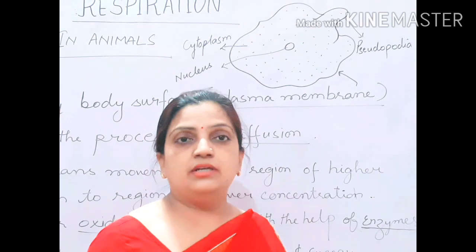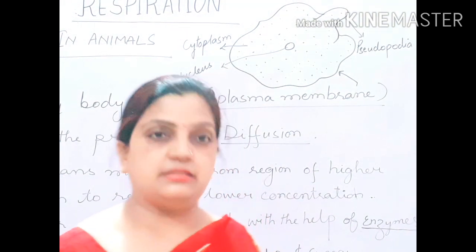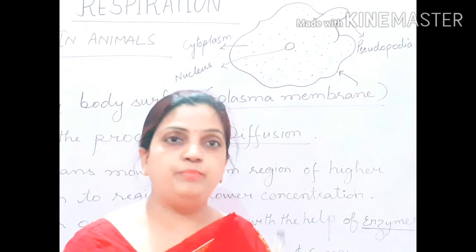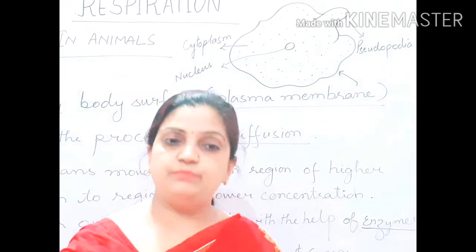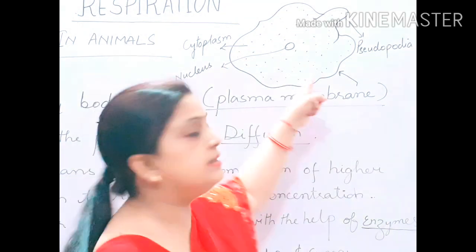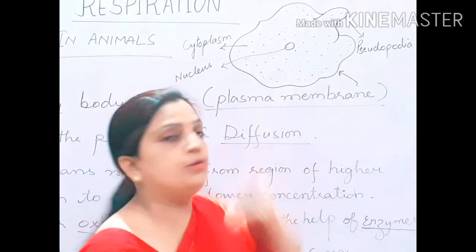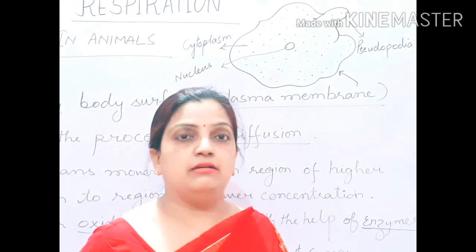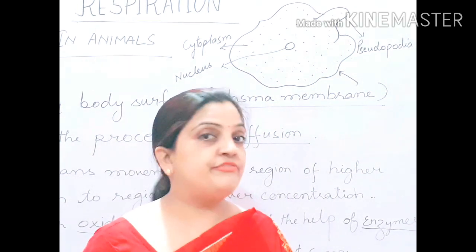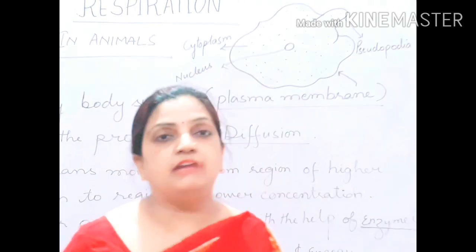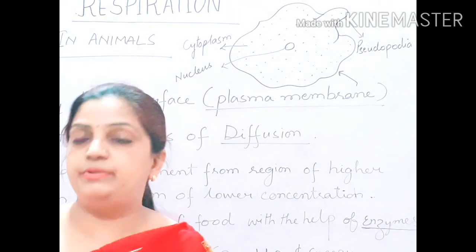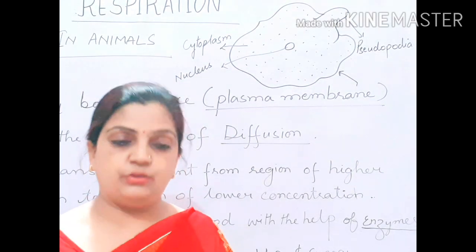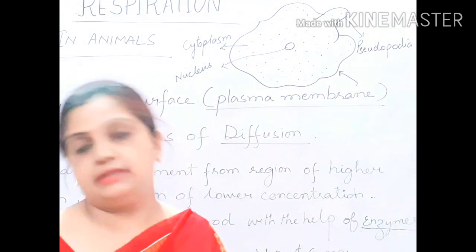Amoeba is a unicellular, single cell structure. It doesn't have legs like us, but it needs to move. Any animal cannot remain in one place, so it will move from one place to another. In case of amoeba, pseudopodia is a locomotory organ. What is a locomotory organ? As we have legs as our locomotory organ, if we did not have legs, we would have to stand in one place only. Legs are there, so we can move and change our position from one place to another.